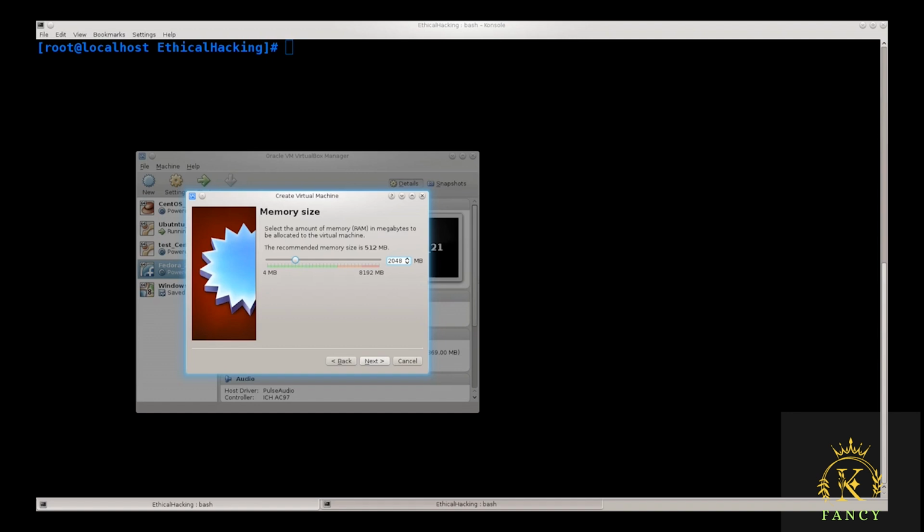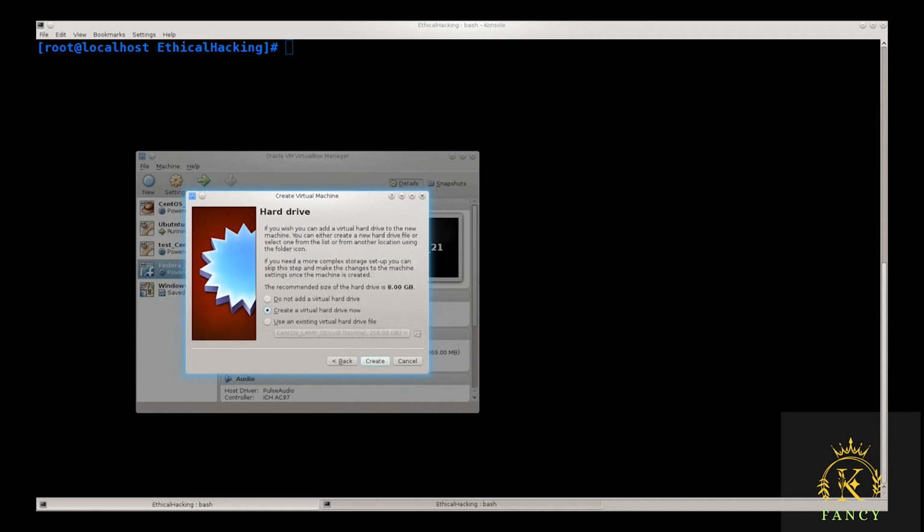So I want to do this, but don't worry about it if you've given it too much RAM or too little RAM. You can always change this later on. This is very flexible. That's the beauty of VirtualBox. That's why I like it so much. You can change these at any point of time if you've deemed that you need the resources elsewhere, or that you have more resources that you can allot here. So just click next.